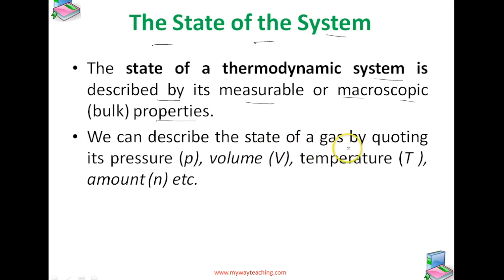We can describe the state of a gas by its pressure, volume, temperature and amount, etc. This is the state of the system. So note down, the state of a thermodynamic system is described by its measurable or macroscopic properties.